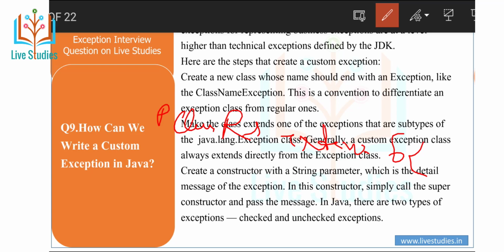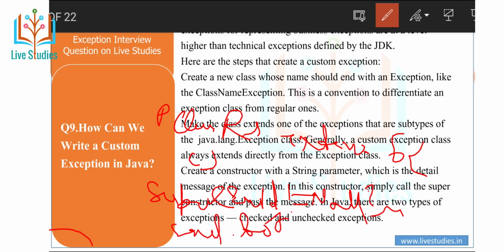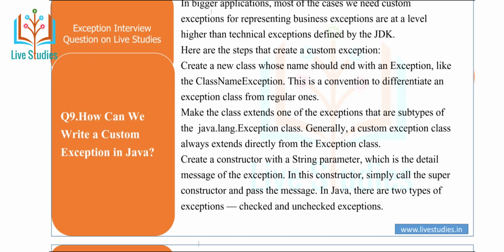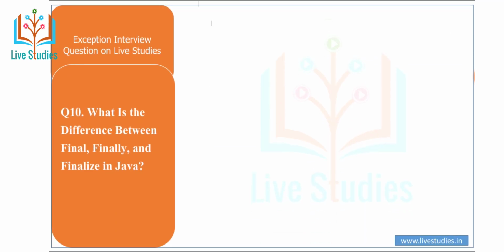Employee id not equal to null, means create in a method object. I just pass a super, employee id not equal to null, means it cannot be null. Then employeeId.toString equal to null, right? This is called the custom exception.